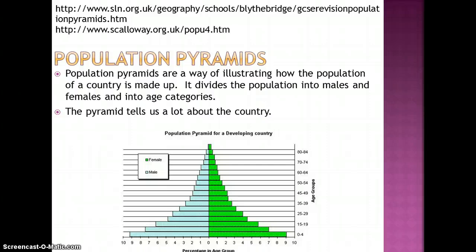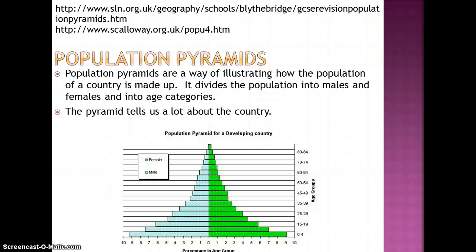You can see life expectancy. How long on average do people expect to live? You can work out infant mortality, the number of babies who die under 5. You can look at how many people are economically active between 16 and 65, those people who earn all the money and pay all the taxes. You can look at young dependents, those people under 15 who are dependent on economically active people for their needs. And you can see how many older people there are in your country.